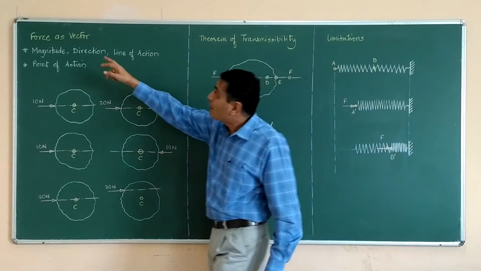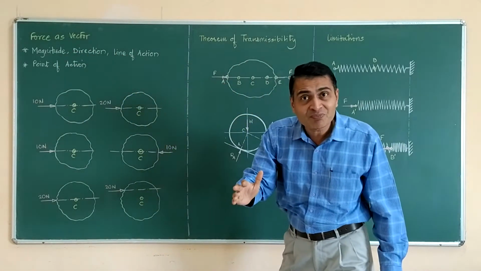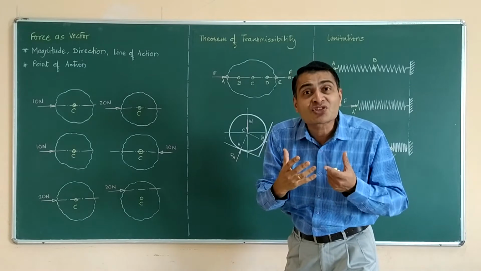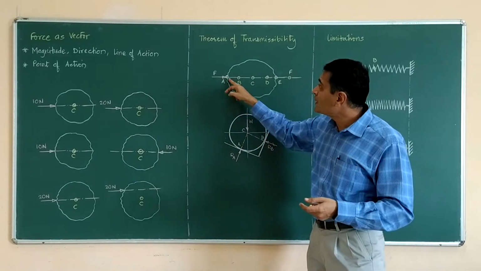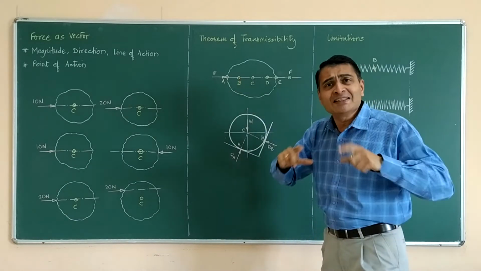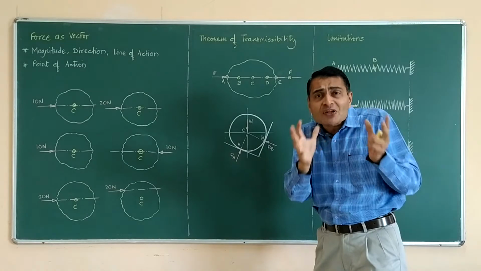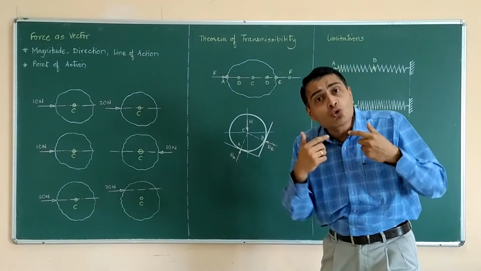So keeping magnitude, direction and line of action the same, I am able to transmit a given force from one point to another point for the sake of analysis. I need to do it because I am solving a certain engineering problem and it is convenient for me to do so.